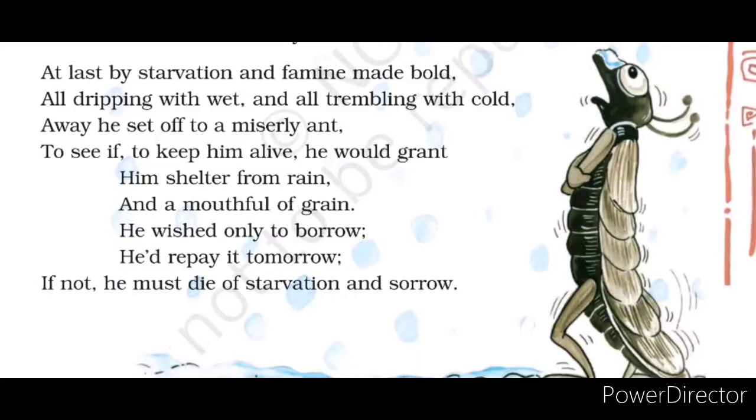Sorrow, sorrow. So, borrow, tomorrow, sorrow. These three are rhyming words. Rain and grain is a rhyming word. Aunt and grant is a rhyming word. Bold and cold is a rhyming word. So in this stanza, the rhyming scheme is AA, BB, CC, DDD. So that is the rhyming scheme for this stanza, children.